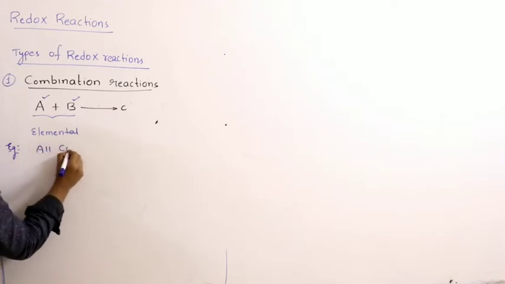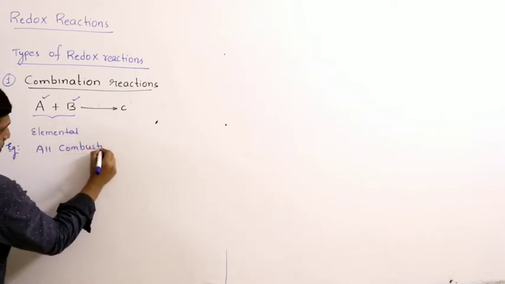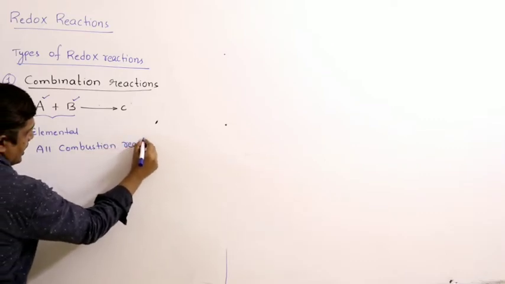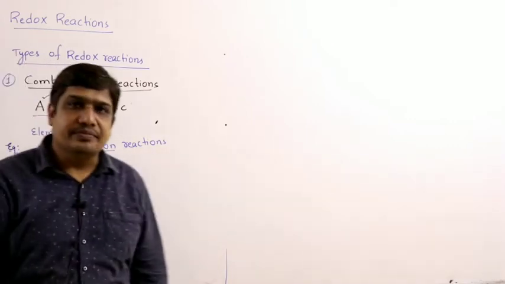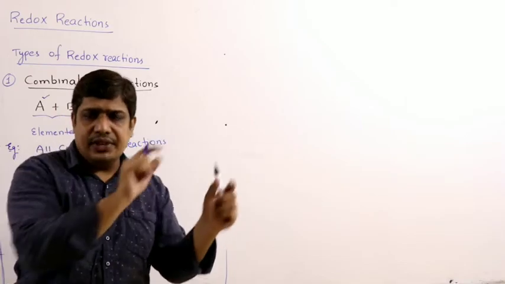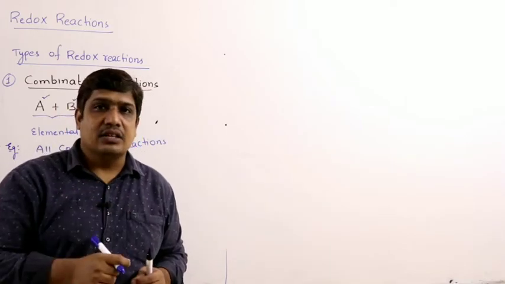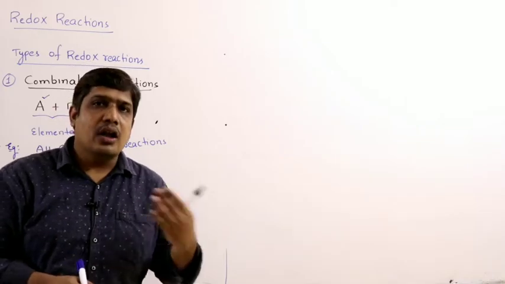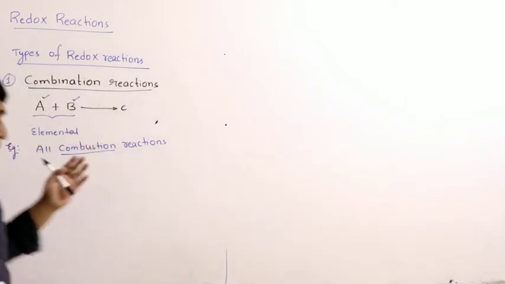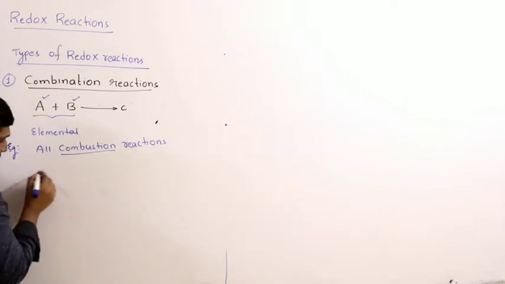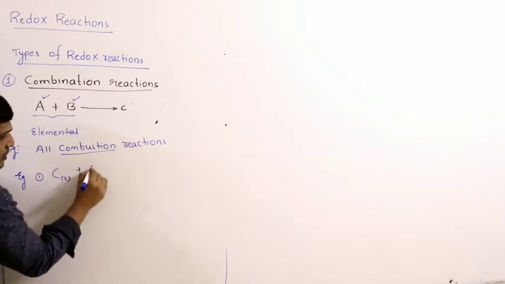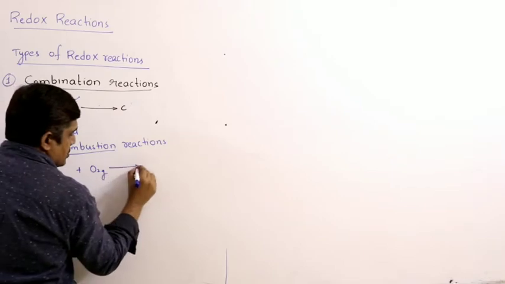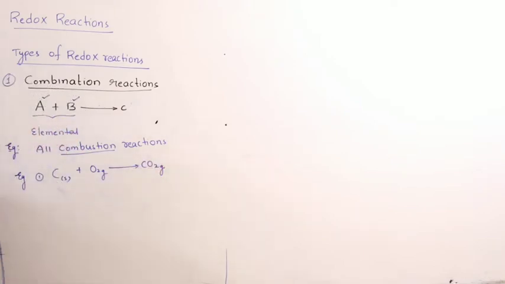All combustion reactions. So, what is a combustion reaction? We have already studied this. Some substance combines with oxygen. So, one of the reactants is oxygen, which is in the elemental state. Therefore, all combustion reactions are combination redox reactions. Example, let us take the well known example, carbon plus oxygen gas gives carbon dioxide.